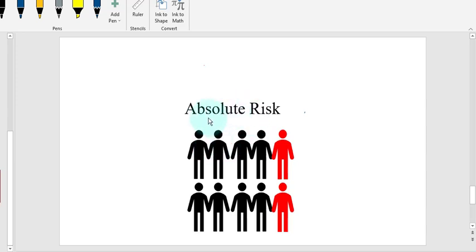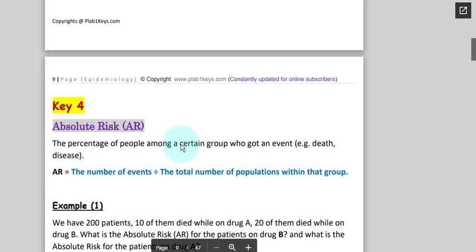Now let's learn other terms. What are the other remaining terms? The absolute risk. What is the absolute risk? Exposed divided by total. The percentage of people among a certain group who got an event. Number of events, how many people suffered, divided by total number. It's absolute risk. It's just a simple percentage, nothing else.